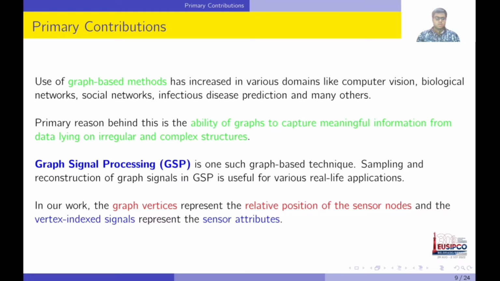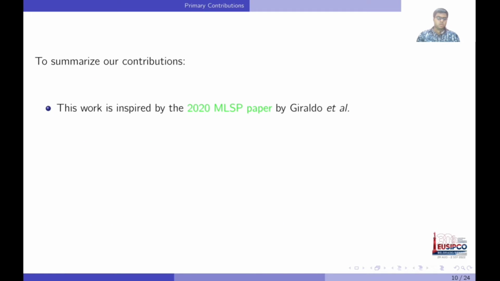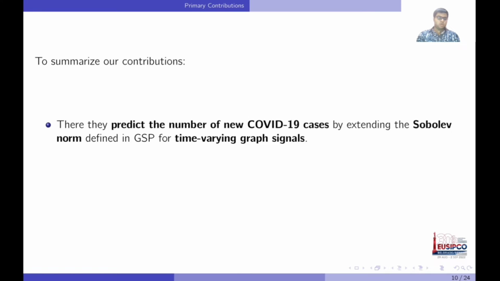Our work is inspired by the 2020 Machine Learning for Signal Processing Workshop paper by Gerald and others. In that paper, they predict the number of new COVID-19 cases by extending the Sobolev norm defined in graph signal processing for time-varying graph signals. Here we utilize the Sobolev method for the recovery purpose.